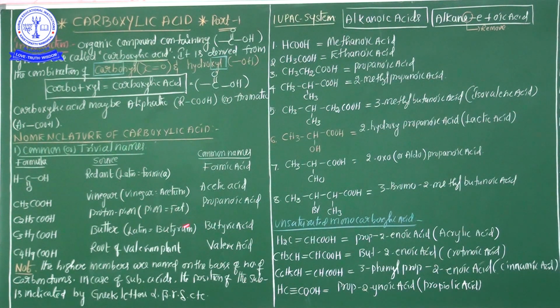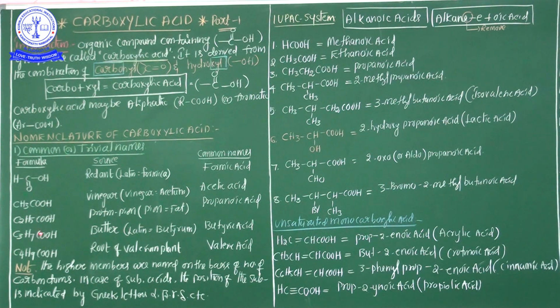Pion means fat, so propanoic acid contains fat. So ultimately, my dear students, naming of carboxylic acids is based on the sources of origin with the help of Greek and Latin words.